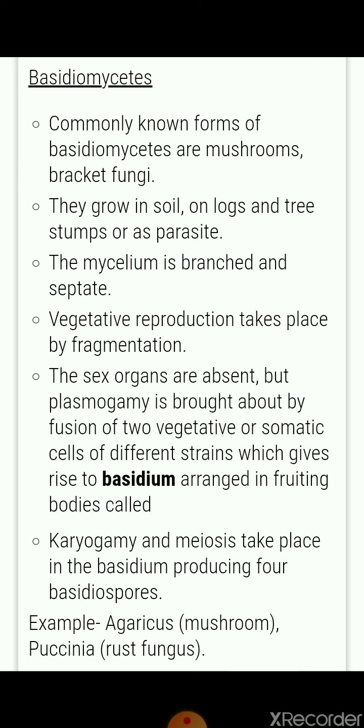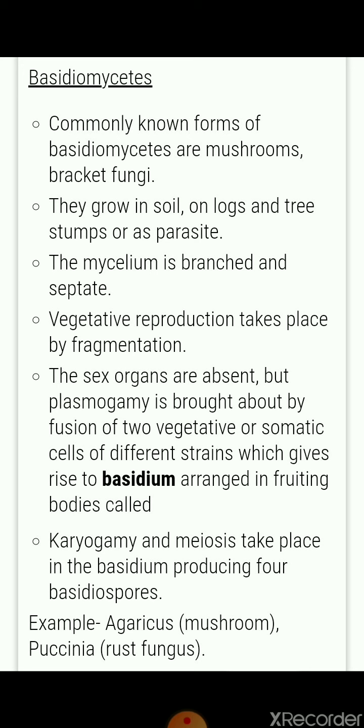The sex organs are absent, but plasmogamy, fusion of the cytoplasm of two cells, is brought about by the fusion of two vegetative or somatic cells of different strains, which gives rise to basidium arranged in fruiting bodies.